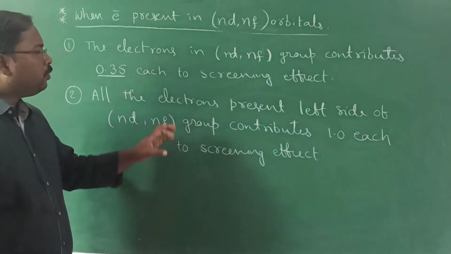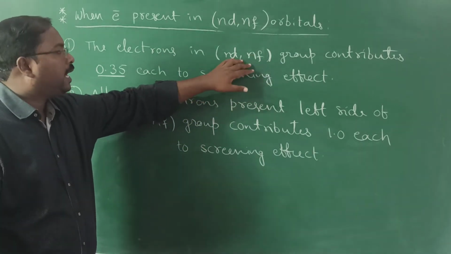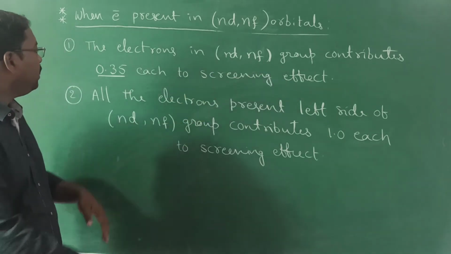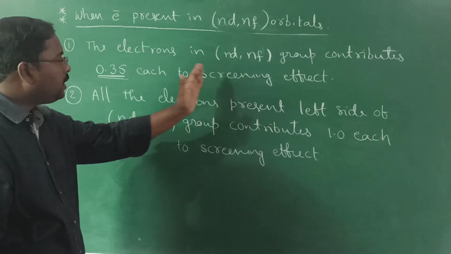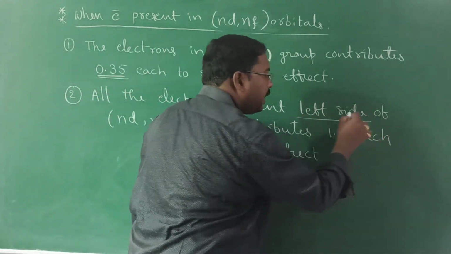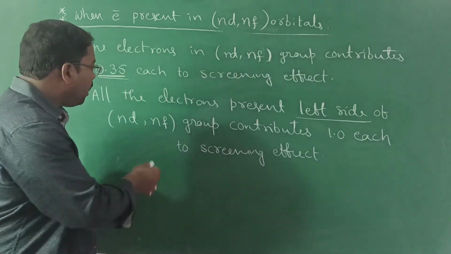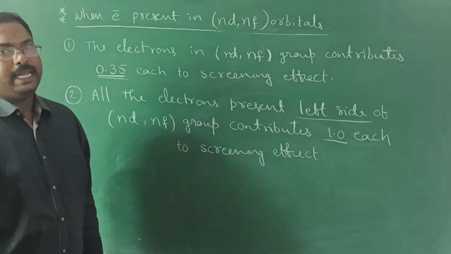So here there are only two rules. The electrons present in the same subshell, whether nd or nf, contribute 0.35 each. Except these, whatever inner electrons are there, left side meaning inner electrons, all those contribute 1.0 each.